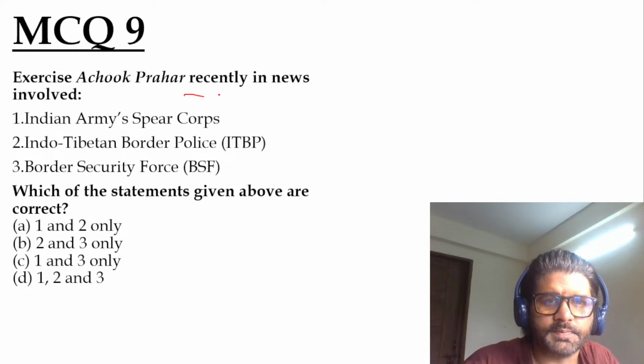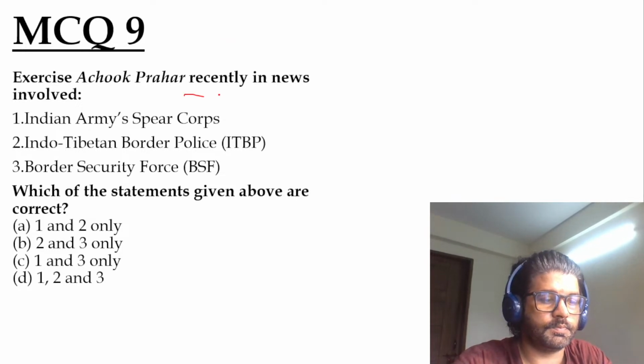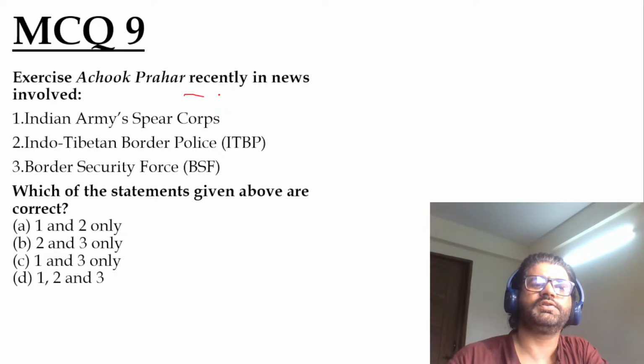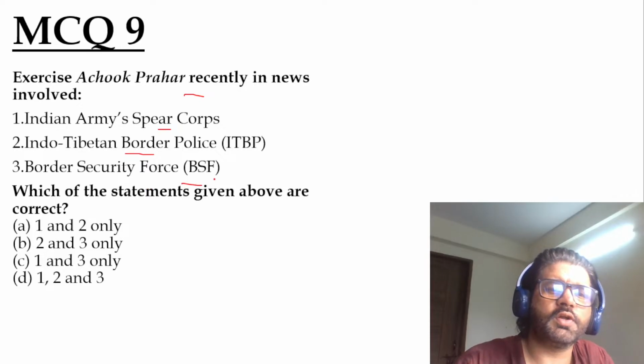Exercise Achuk Prahar, MCQ 9. Recently in the news, the Indian Army Spear Corps, Indo-Tibetan Border Police, Border Security Force.